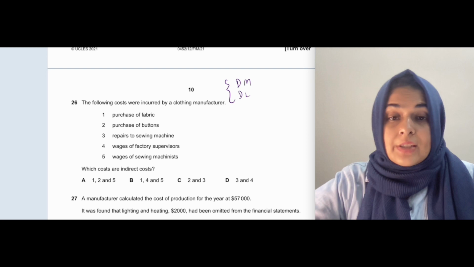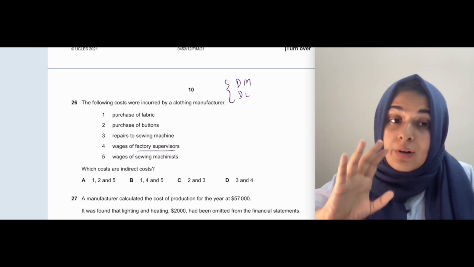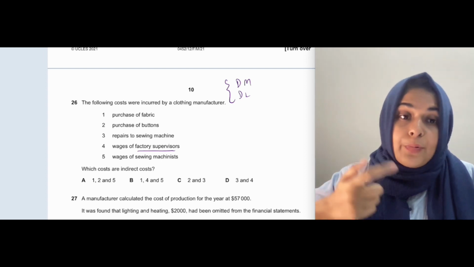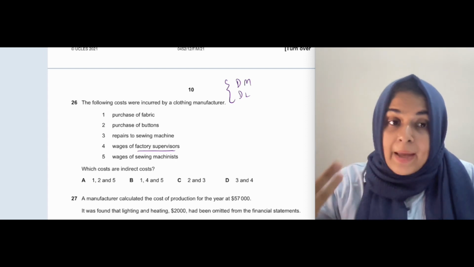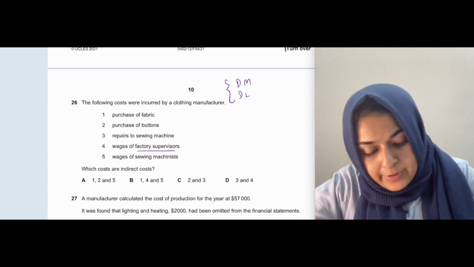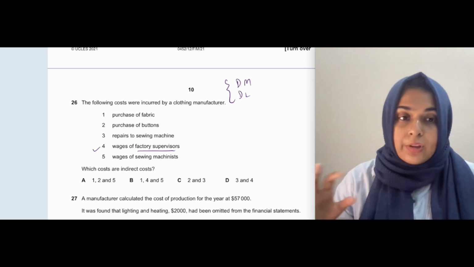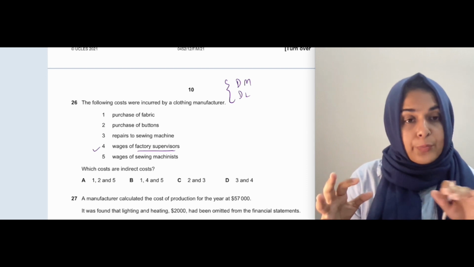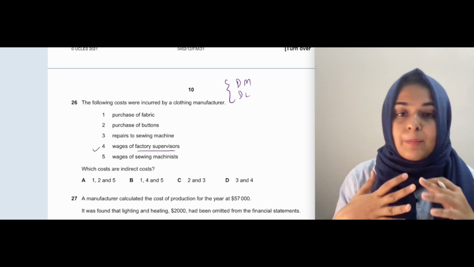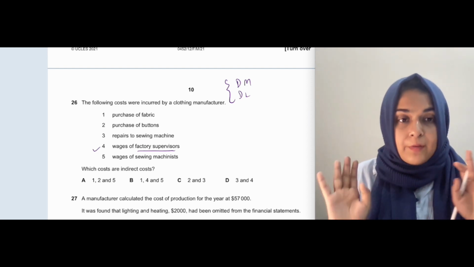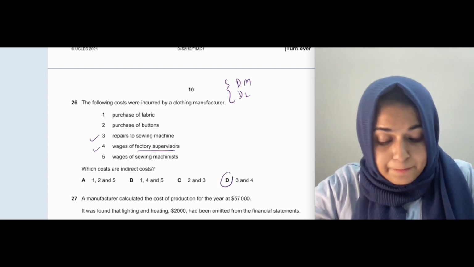Okay, so wages of factory supervisors. The salary or wage of supervisors is not decided based on how much output the supervisor is producing. The supervisor is not producing any output, just managing. So this will be your indirect cost. Similarly, repairs to sewing machine: the amount of output being produced will not decide how much repairs we have to pay. Repairs can be whatever amount irrespective of the production that you are doing. So yes, 3 and 4 will be your answer.